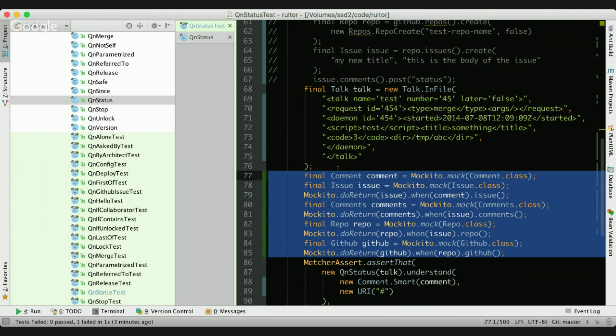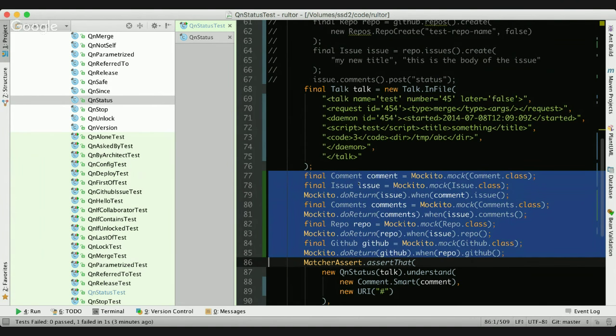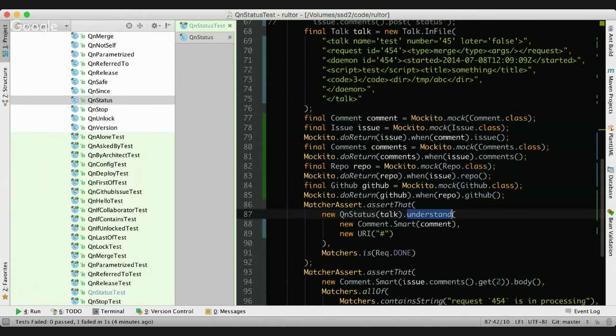The problem number three, and this is the biggest problem, the hugest problem, is that this code actually hard-codes the assumptions which I just made about the implementation of this method. While I was testing, I was just doing it in front of you.